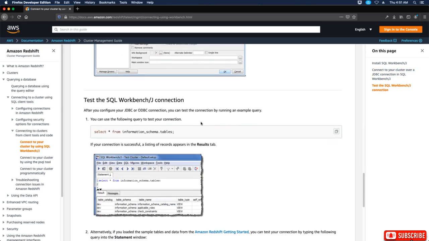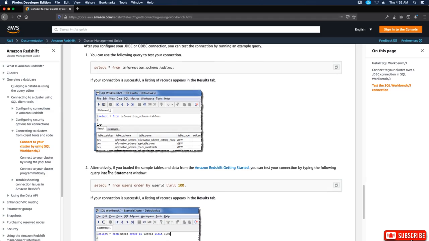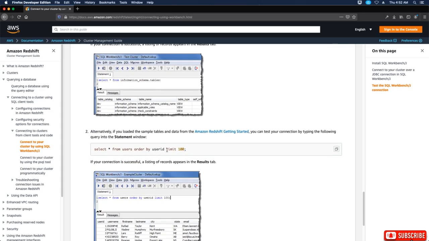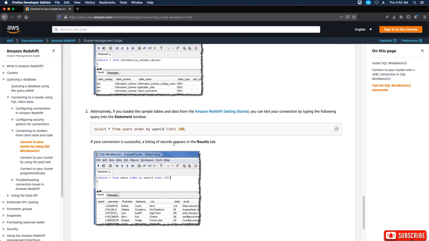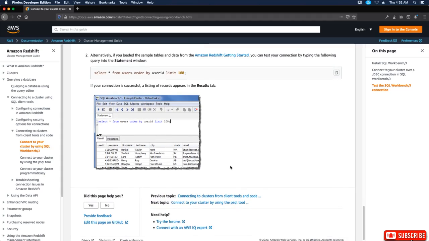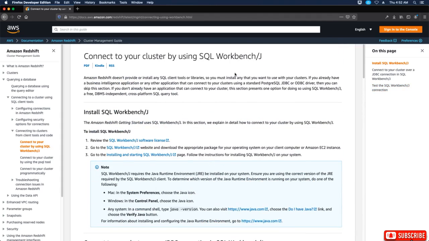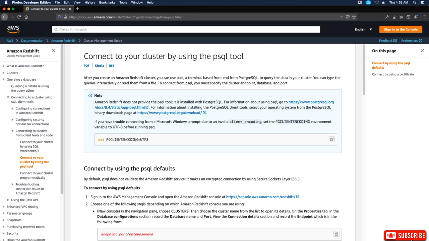So you can use the following query to test your connection: select * from information_schema.tables. If your connection is successful, a list of records appears in the Results tab. Okay, so you can see it here. Alternatively, if you loaded the sample tables and the data from Amazon Redshift Getting Started, you can test your connection by typing the following query into the statement window: select * from users order by userid limit 100. If your connection is successful, a list of records appears in the Results tab. So that's how you get started with how to connect your cluster by using SQL Workbench/J. Now let's talk about connecting your cluster by using the psql tool.